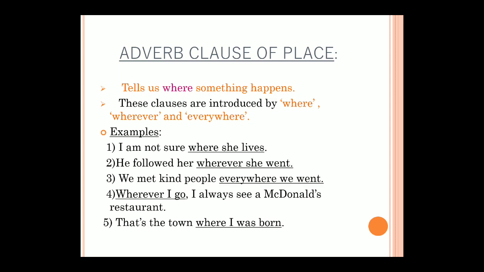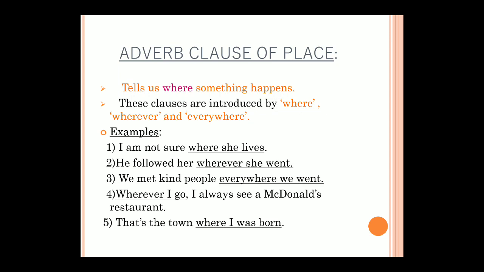I am not sure where she lives, okay. Now here, not always your question is answered by where, okay, but how do you identify it? Where, wherever and everywhere, okay. So when these subordinators are there, you should identify that this is an adverb clause of place, okay. Now I am not sure where she lives. So from where till lives.